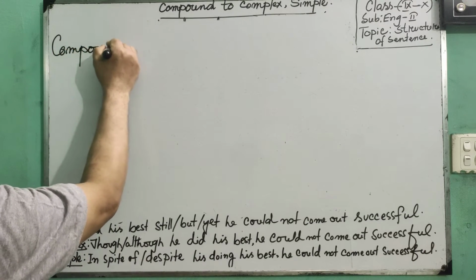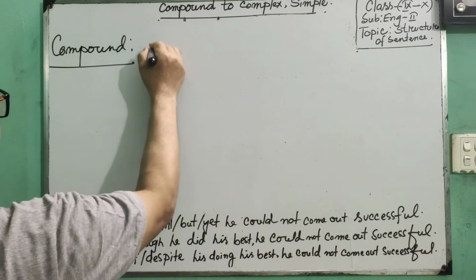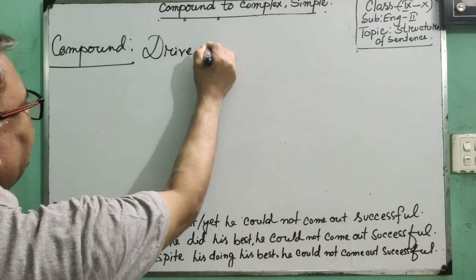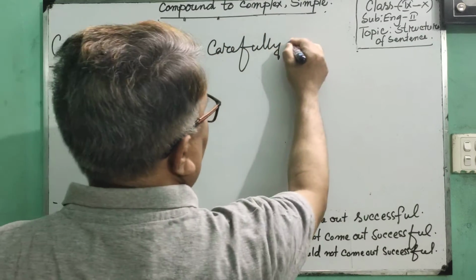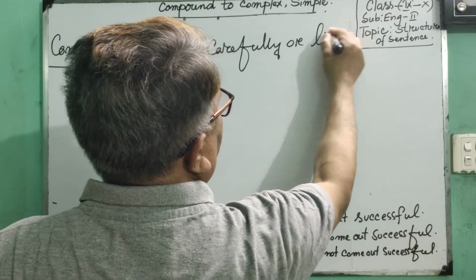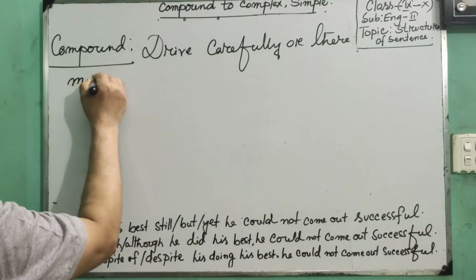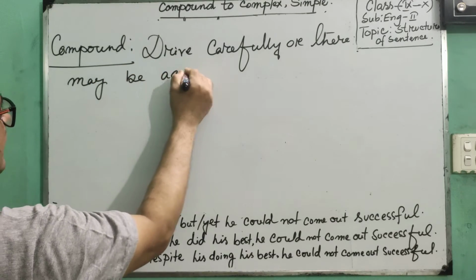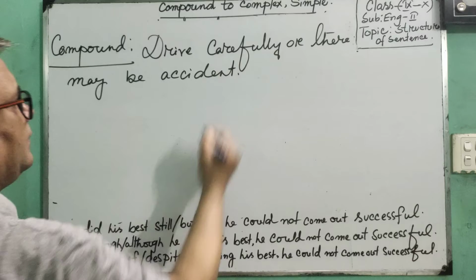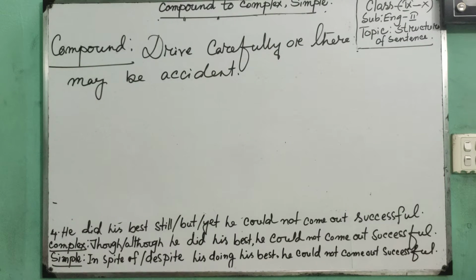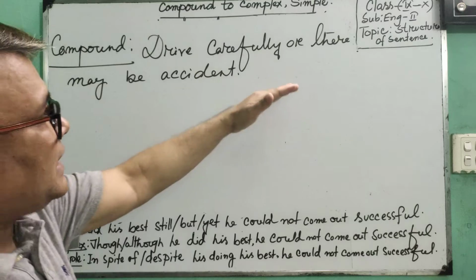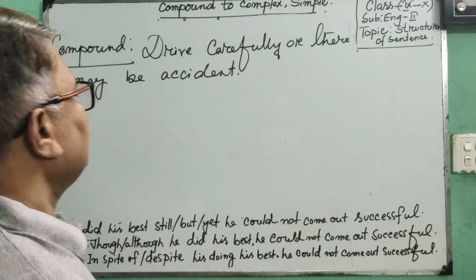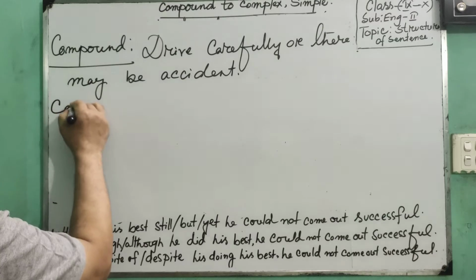Compound: Drive carefully, or there may be an accident. Dear learners, can you get what type of sentence it is? Of course, it is a compound sentence. How? Because it is connected with or. So, you are directed to make it complex.